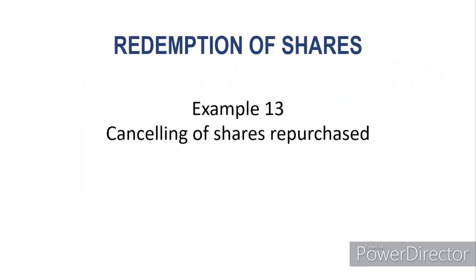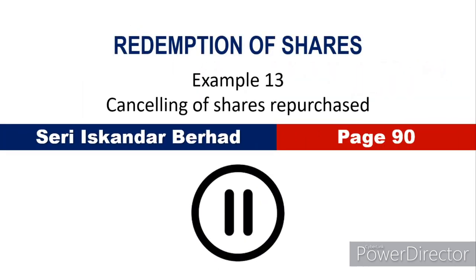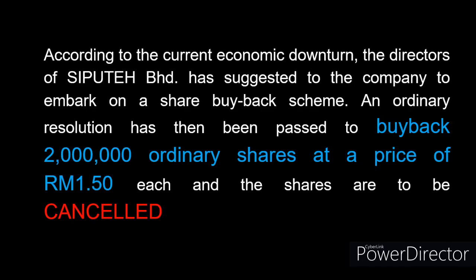Now let's see how to record. So please refer to page 90, example number 13, Seri Iskandar Berhad. So hit the pause button and read the question. The question says that the company decided to buy back 2 million ordinary shares at a price of 1 ringgit and 50 cents each, and the shares are to be cancelled. So let's look at the journal entries.